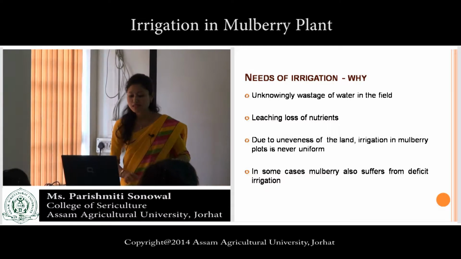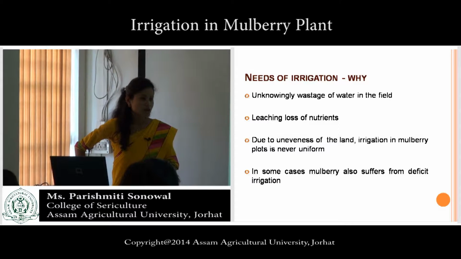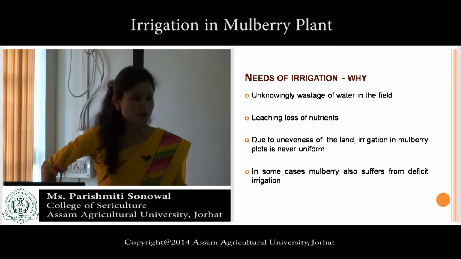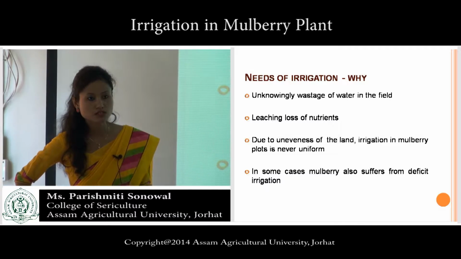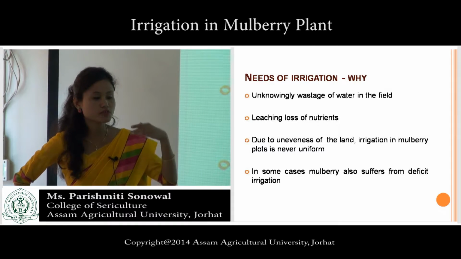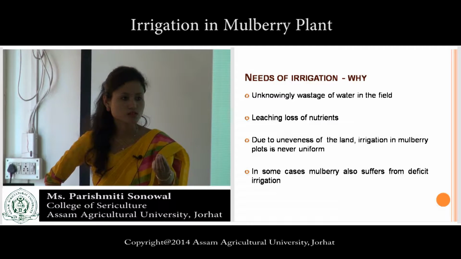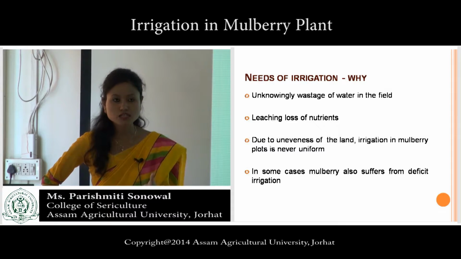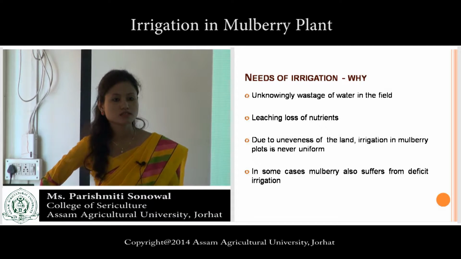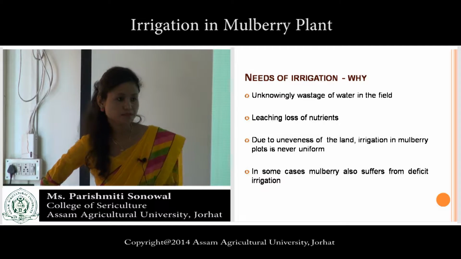So, in some cases, mulberry also suffers from deficit of irrigation. In this way, because farmers sometimes have little bit of knowledge regarding irrigation, unknowingly there will be wastage of water, and as a result, in some places of his land, there will be deficit of irrigation. As a result, what will happen? The crop will die or it will lose.